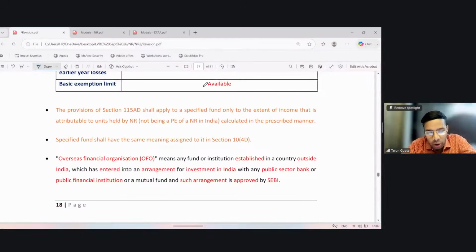What do you mean by OFO? Overseas financial organization means any fund or institution established in a country outside India, which has entered into an arrangement for investment in India. This fund has been established outside India, but for the purpose of making investment in India with any public sector bank or public financial institution or mutual fund, and such arrangement is approved by SEBI. If you are such a kind of fund, then you will be qualified as OFO.